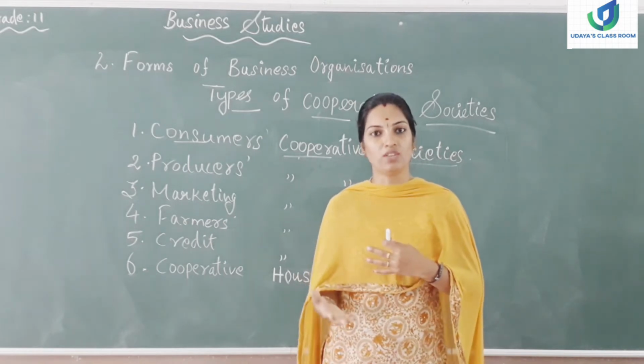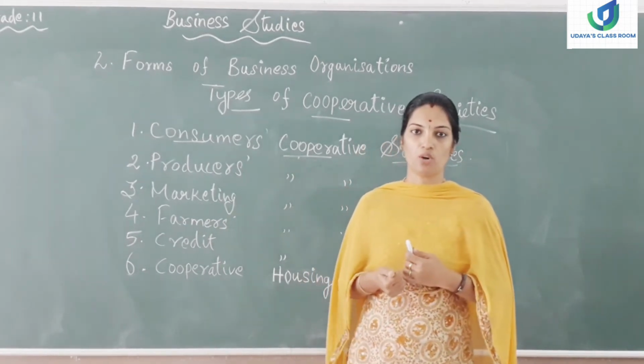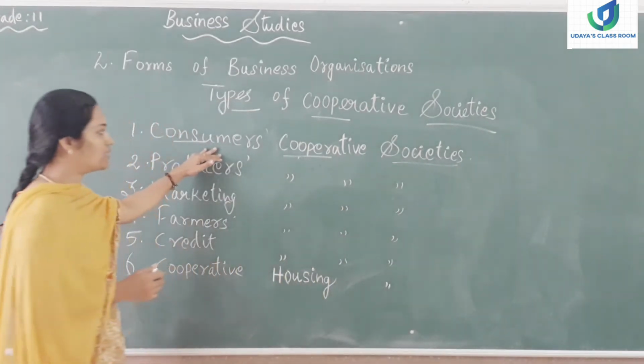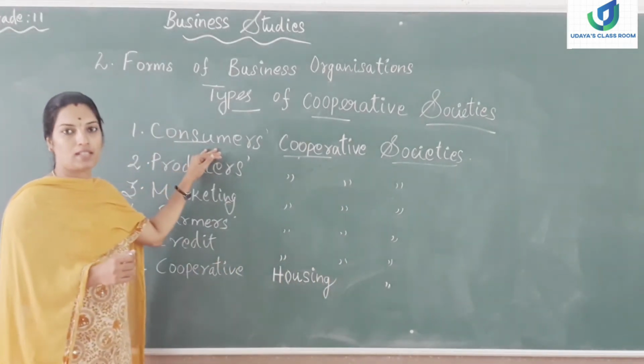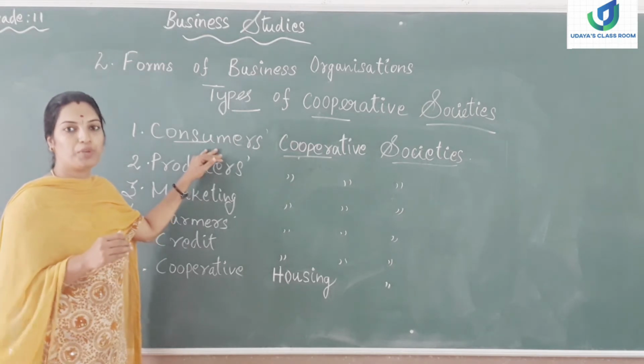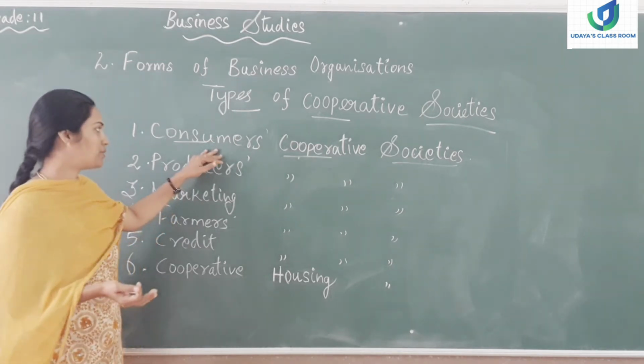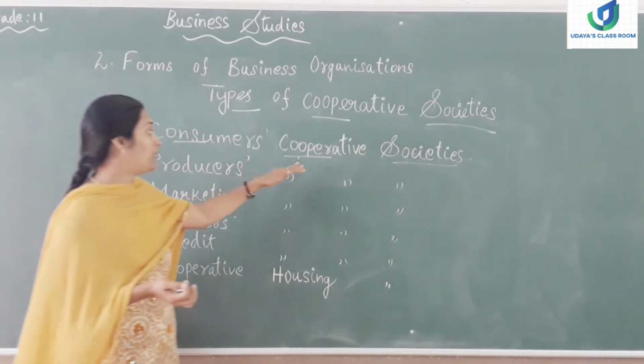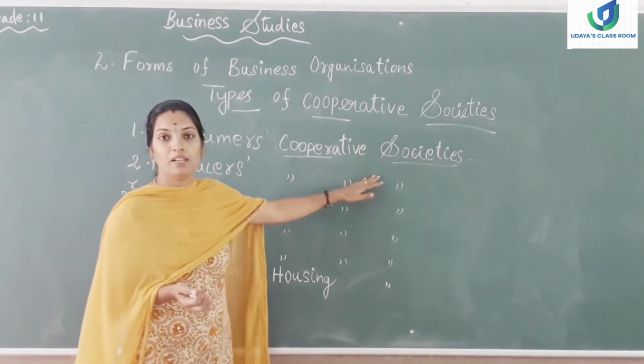So it will be very cheap for the members, and due to this process, if the cooperative society earns any profit, it will be distributed among the members, and the cooperative society will be eliminating the middlemen also.